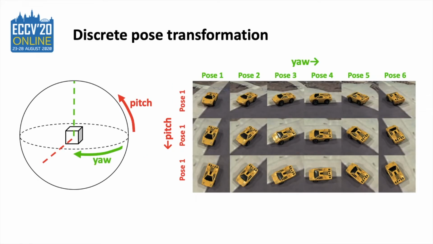Instead of directly rotating pose continuously, we start with a discrete transformation, which is easier to constrain. Here, we sample discrete poses along yaw and pitch axes as our predefined poses. We treat different poses as different domains, so that discrete pose transformation can be seen as an image-to-image translation task, where a generative model may be helpful.